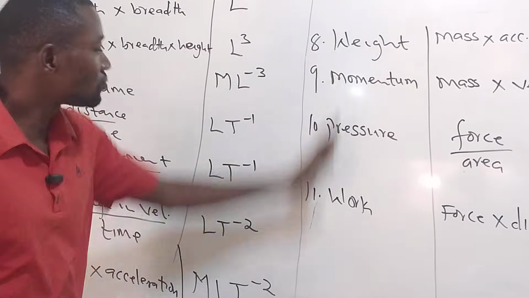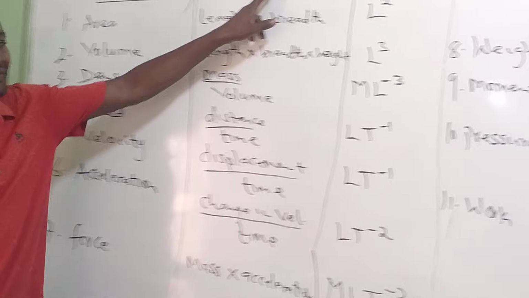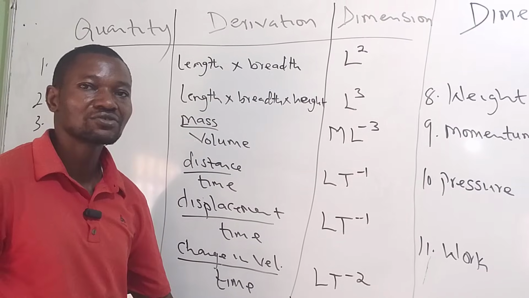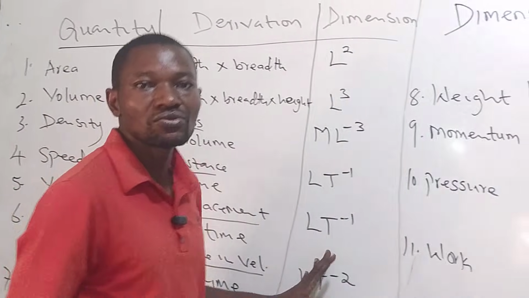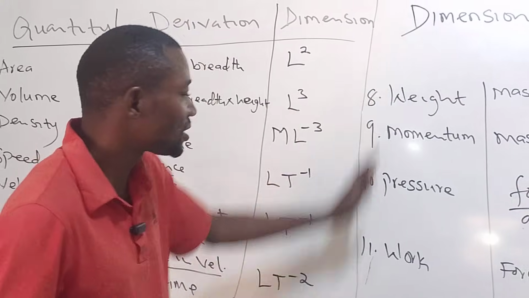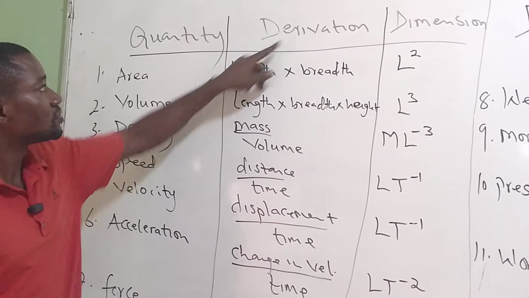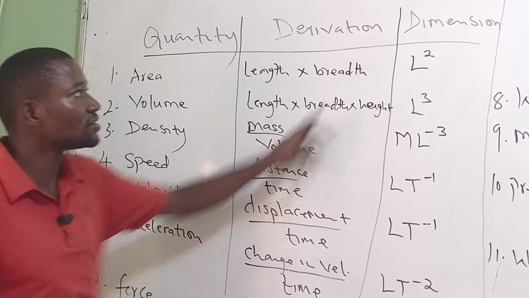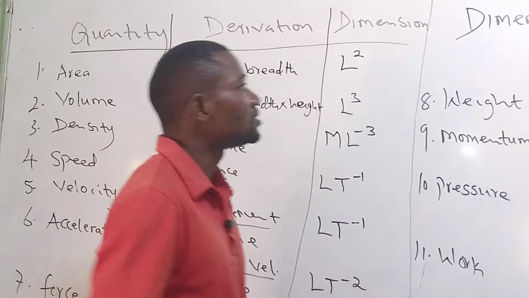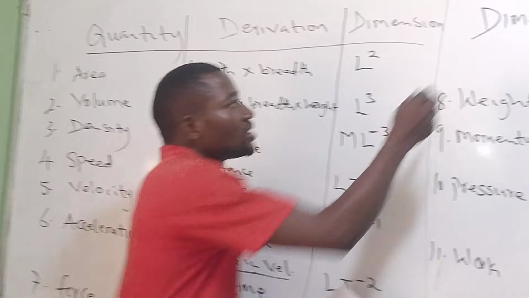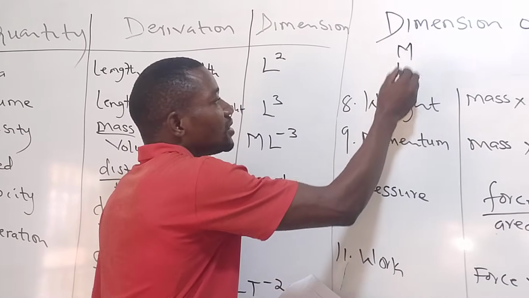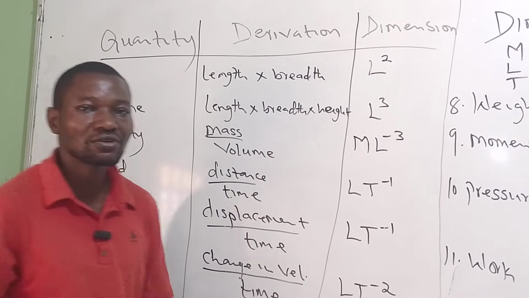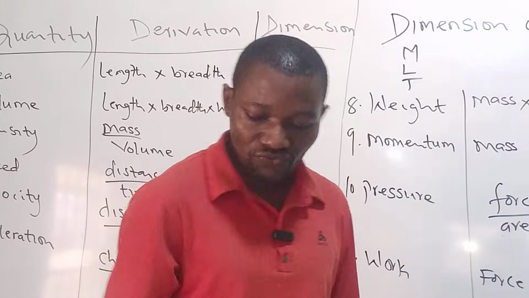So these are physical quantities, the derivation, the formula for them, and this is the dimension for each of the physical quantity. It's good you have idea about each of the physical quantity. You know how they are derived. The derivation is just the formula. If you remember the formula, the next thing, using the three quantity that we earlier mentioned, mass, length, and time, we can use it to express the dimension of any physical quantity.